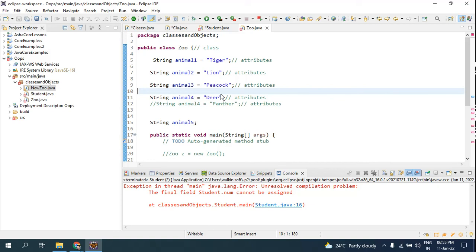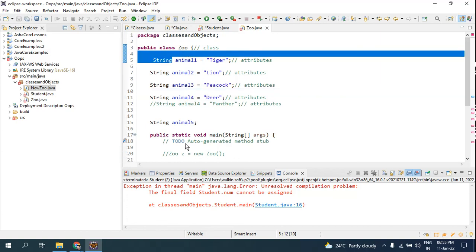An object is nothing but an instance of the class. When you say hotel, the waiter and the cook are related to that hotel. So the cook or the waiter are instances of that hotel. In the same way, an object is an instance of the class.